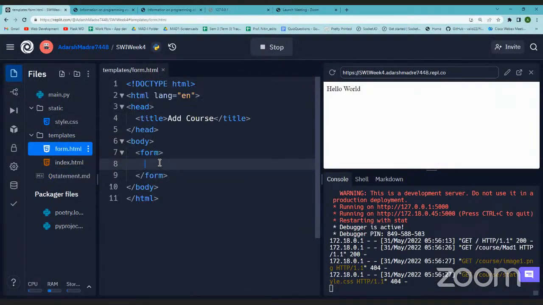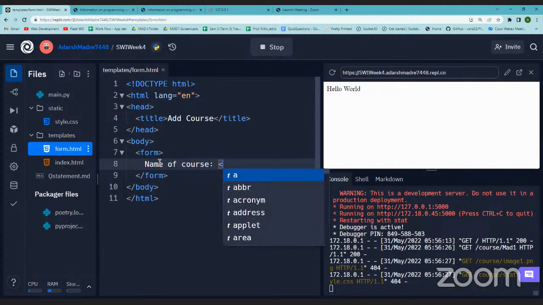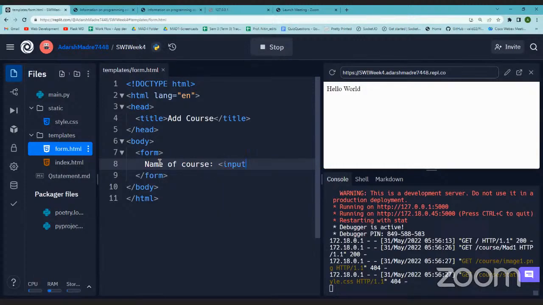Let me write name of course, and then since we are taking input, we will write input, and it is of type text. Then we will end this.